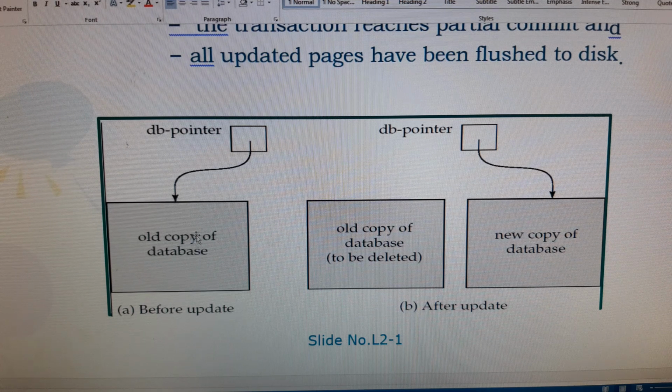Whenever the transaction is partially committed, and then committed, the changes are properly updated onto the disk, and then the database pointer is automatically pointed to the new copy of the database.